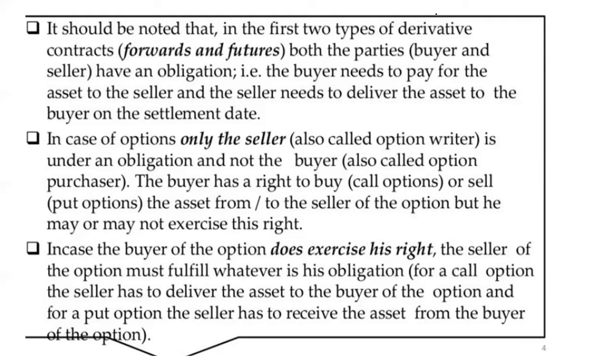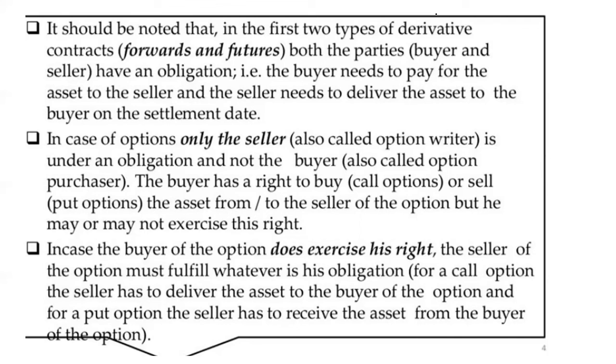The buyer has the right to buy, that is call option, or sell, that is put option, the asset. The buyer may or may not exercise this right.